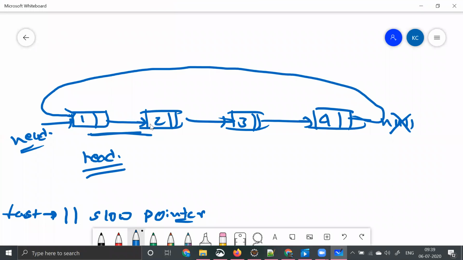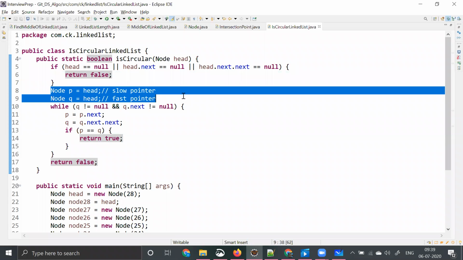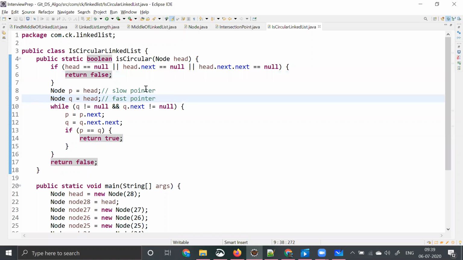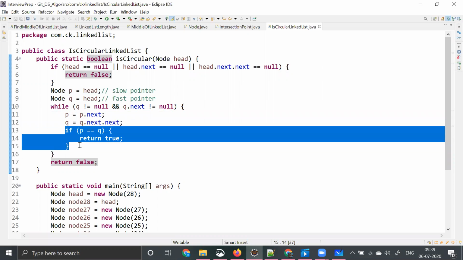So instead, here we are checking if it is null or not. In this case also, since it is having only two elements, we are concluding that it is false. It's not circular when it is having two elements also. At this point, what am I trying to do? I'm taking pointers p and q, a slow pointer and a fast pointer. I'm having a while loop: while q is not equal to null and q dot next is not equal to null, I'm moving this two times, and I'm checking if p is equal to q, then return true, right?